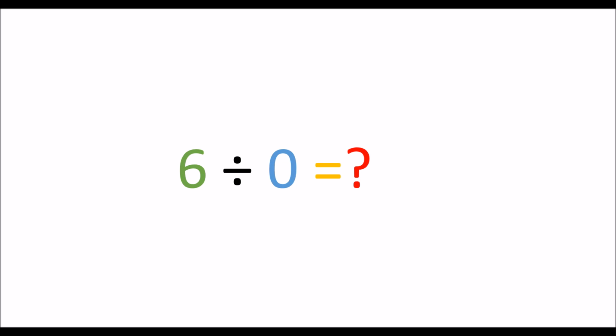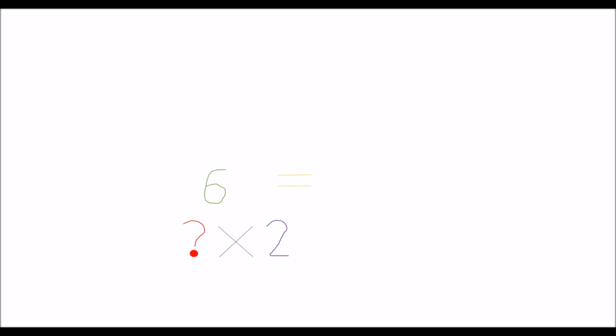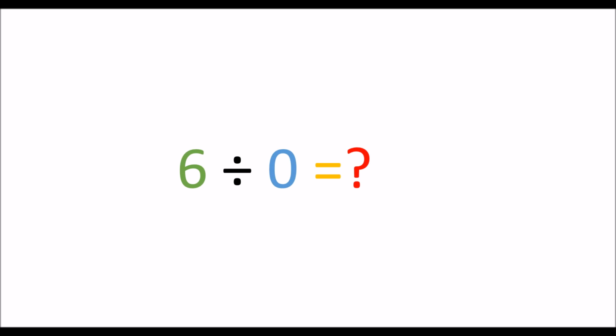that. When you divide something, say we take 6 and divide it by 2, what are we trying to find? We are trying to find what number will multiply by 2 in order to give us 6. But in this case, the answer is, of course, 3. So when we try to divide 6 by 0, we are trying to find out what number multiplied by 0 equals 6. Herein lies the problem.